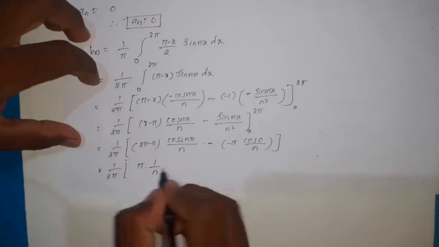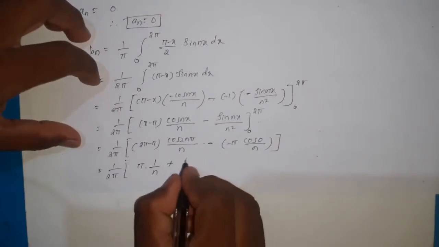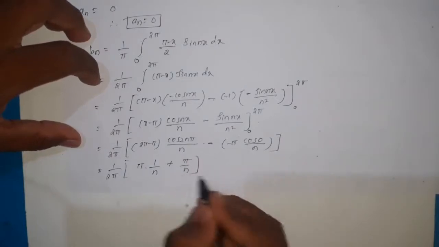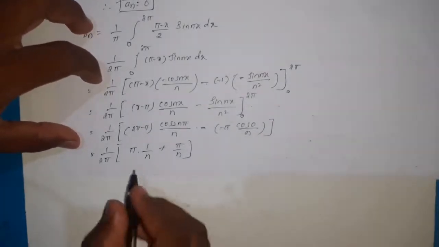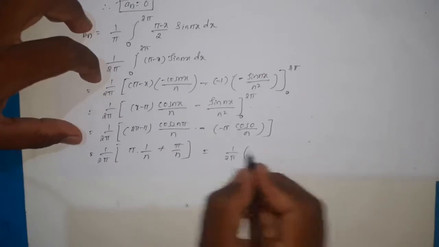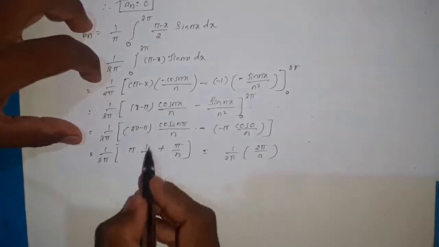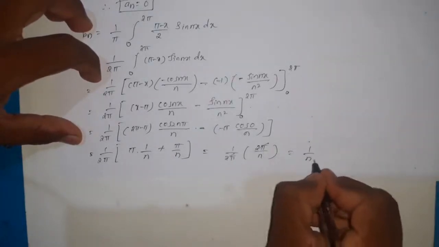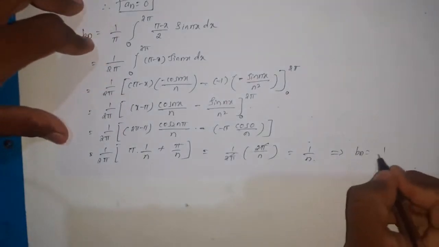So 1 by n, minus into minus becomes plus π by n, again cos 0 is 1. So this is equal to 1 divided by 2π times 2π divided by n, because π by n plus π by n. So 2π gets cancelled, which implies that bn equals 1 by n.